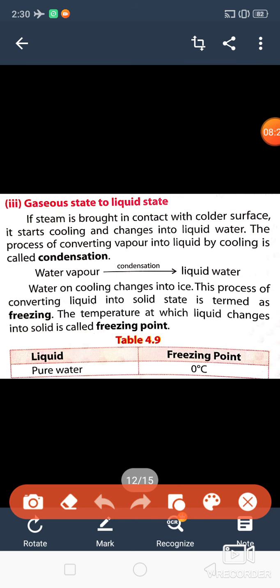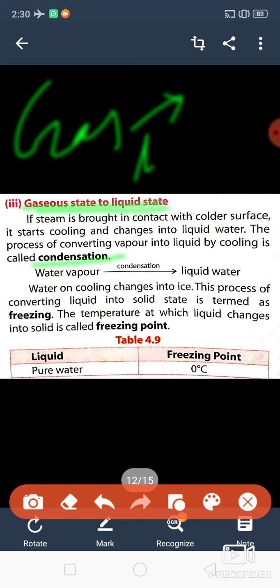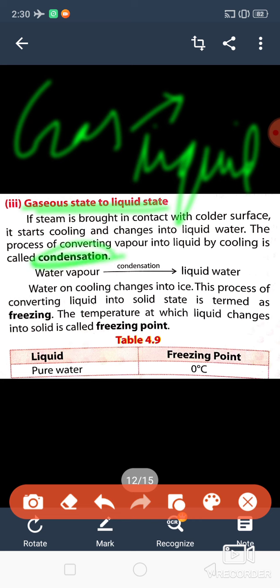Now there is one term, condensation. Gaseous state to liquid state, means gas is changing to liquid. Gas is changing to what? Liquid. So when gas changes into liquid state, it is called what? Condensation. So the process of converting vapor into liquid by cooling. Earlier we have seen by heating, now it is by cooling. It is called condensation.